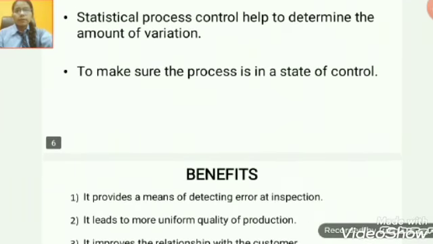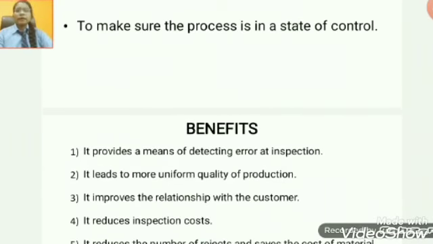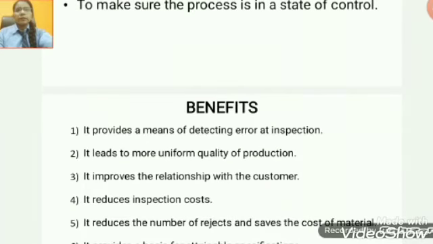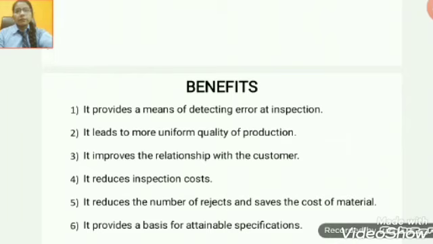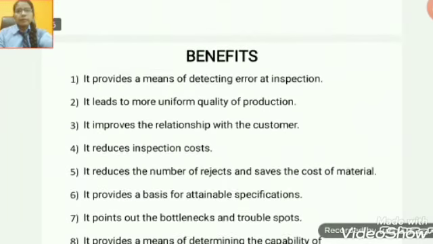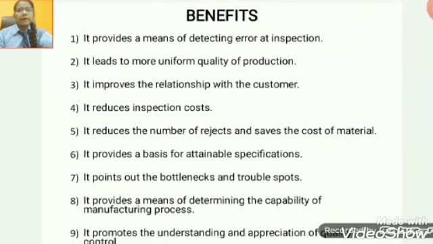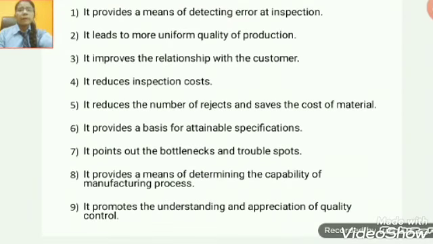Now move to the benefits. It provides a means of detecting error at inspection, and also for attainable specification. It leads to more uniform quality of production. It reduces the inspection cost and saves the cost of material. It improves the relationship with the customer, and it points out the bottleneck and the trouble spot. It provides a means of determining the capability of the manufacturing process. It promotes the understanding and appreciation of quality control.